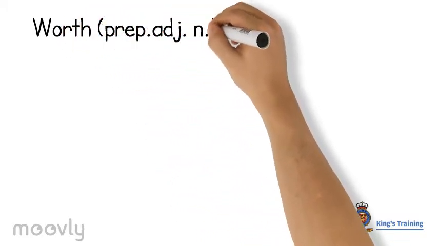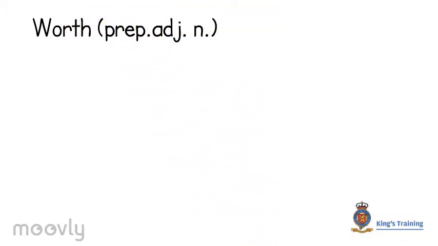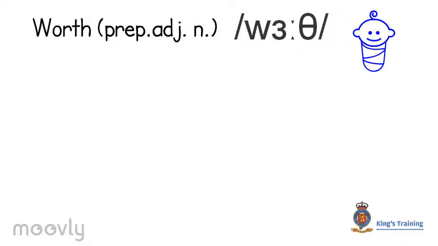We move on to the key word worth, which is a grammatically complex word, so preposition, adjective, noun. So I think it's better just to look at it in context. But before we do that, we should check the pronunciation. So worth, written in phonetic script like this, which rhymes with the word birth.